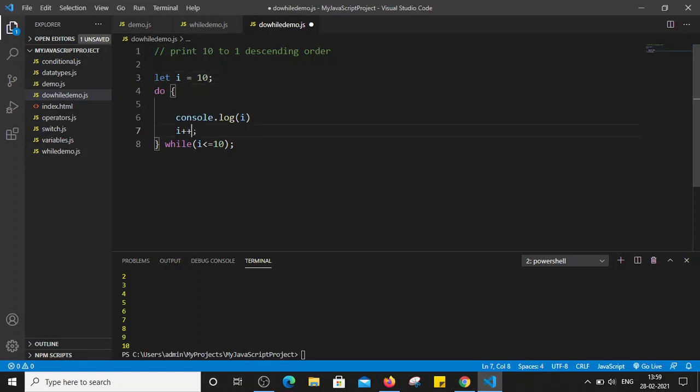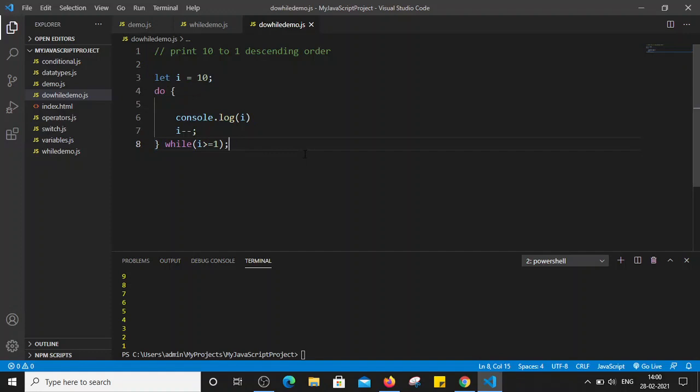And this time we have to decrement the variable value by 1, and we have to change the condition. So it will become 9. While we have to mention that it should be greater than or equal to 1. So we have to keep iterating until the value becomes less than 1. Whenever it becomes 0, this condition will become false and we will come out of the loop. So let's execute this file. See, it printed the value from 10 to 1. So this is how the do while loop works.